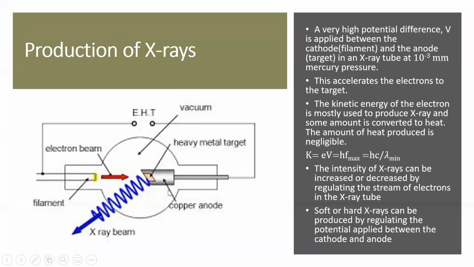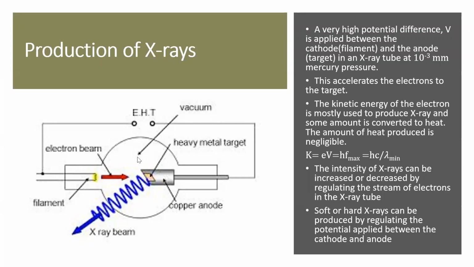So to produce X-rays, you need a discharge tube. See, this one is a discharge tube, which is used for the production of X-rays. It is called vacuum, but the pressure is very low. It is about 10 raised to minus 3 millimeter of mercury pressure. Millimeter of mercury is a unit of pressure, and this is very low pressure, nearly vacuum.